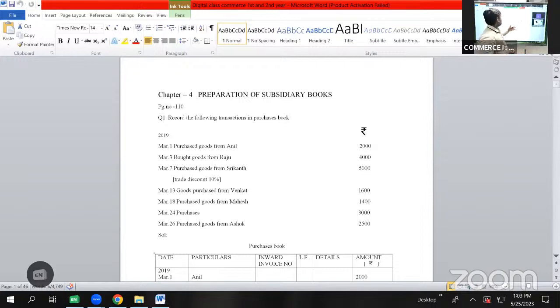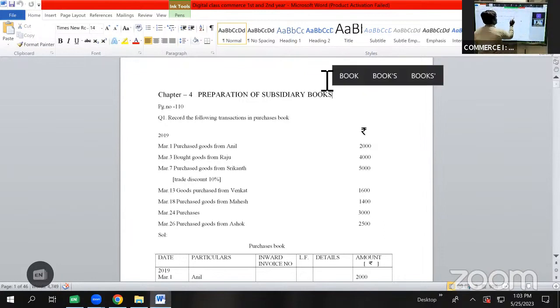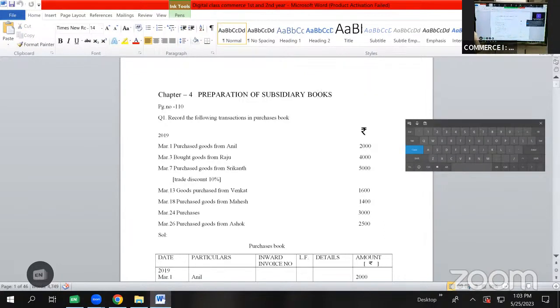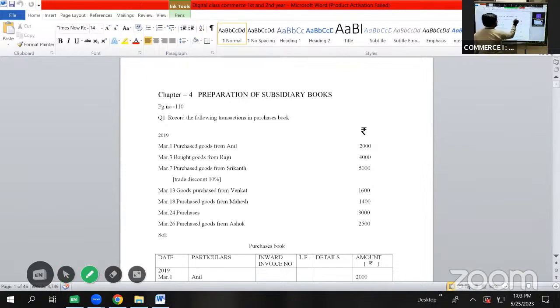In this session, we will be discussing chapter 4, preparation of subsidiary books, for intermediate first year students, the weightage for which is 5 marks. ये जो चैप्टर है इसमें से एक प्रॉब्लम आपको कंपलसरी आएगा, इसका वेटेज है 5 marks. The weightage for this topic is 5 marks.